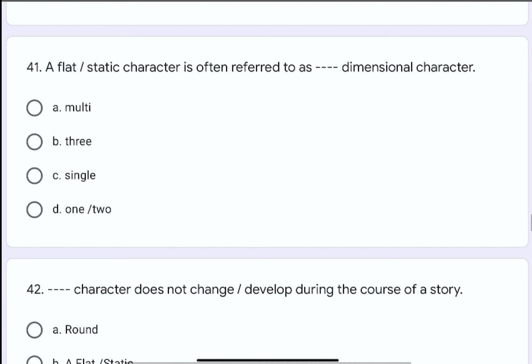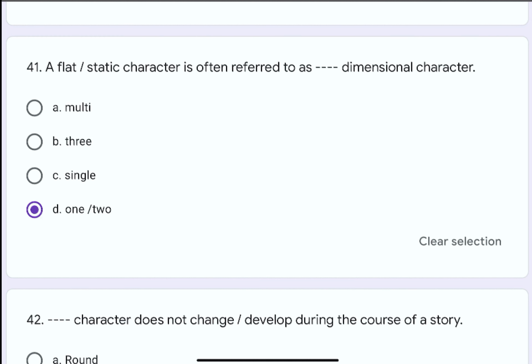Question number 41. A flat or static character is often referred to as dash dash dimensional character. The options are A. multi, B. 3, C. single, or D. 1 or 2. The correct option is D. 1 or 2.